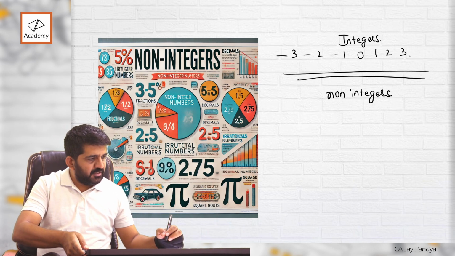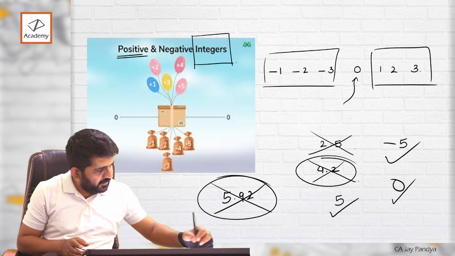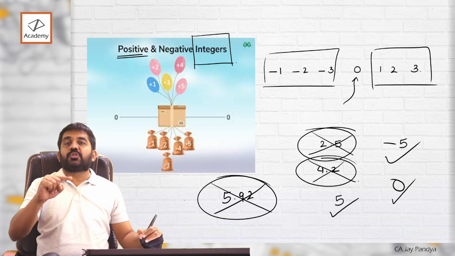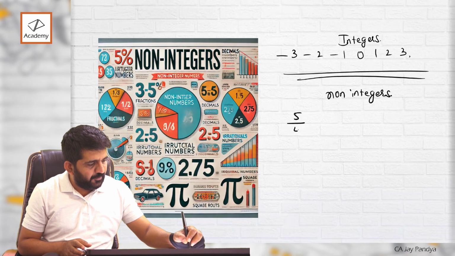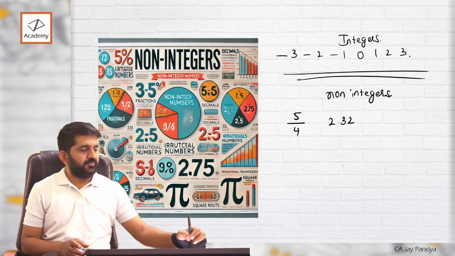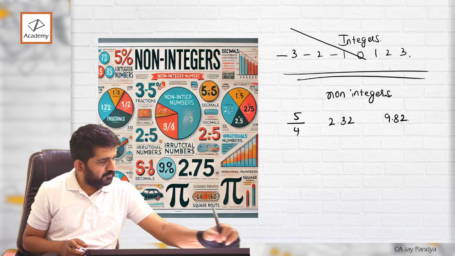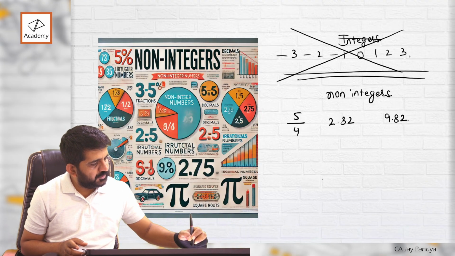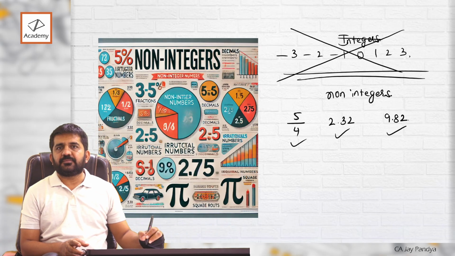What was not included in the integers? These decimals. So these decimals are non-integers. Say 5/4, 2.32, 9.82. These all are non-integers.